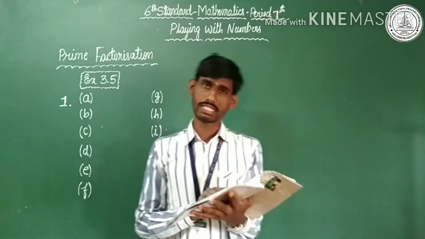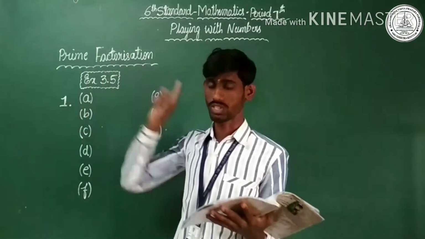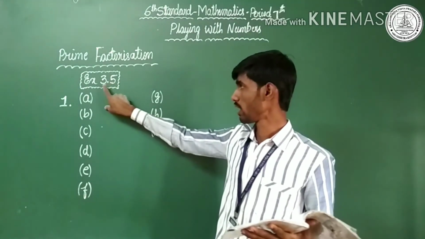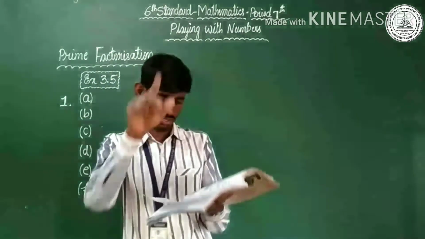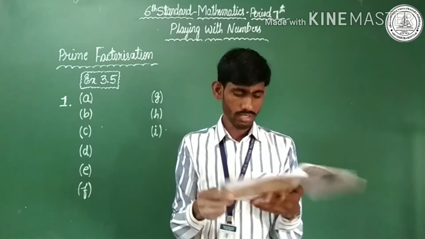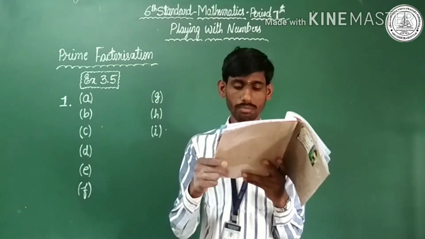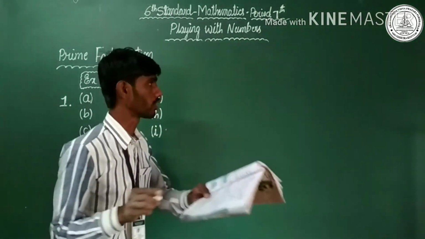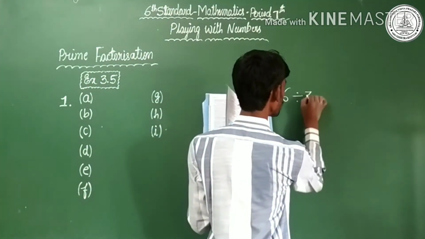You may start from second main. Once again, I would like to inform you, in your notebook write exercise 3.5, starting from second main. All of you take a textbook. First statement: if a number is divisible by 3, it must be divisible by 9. Wrong statement. I would like to give you the reason. Observe here, 6 divided by 3, it is possible.